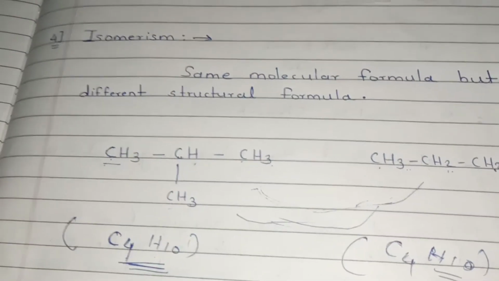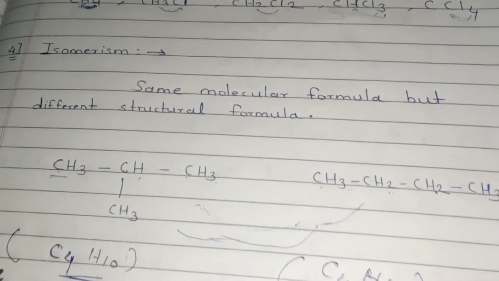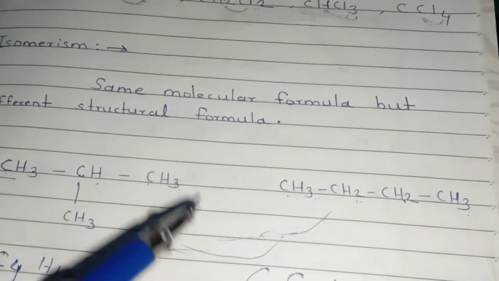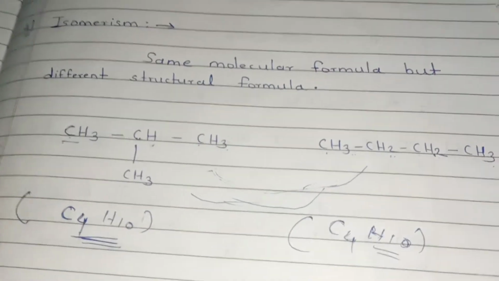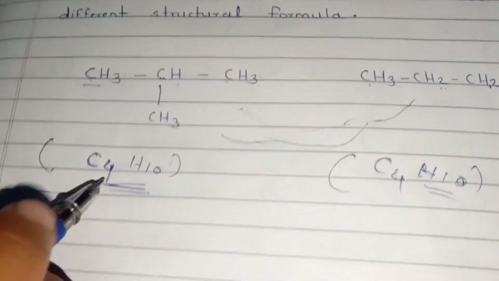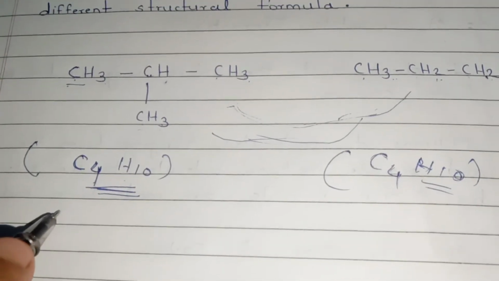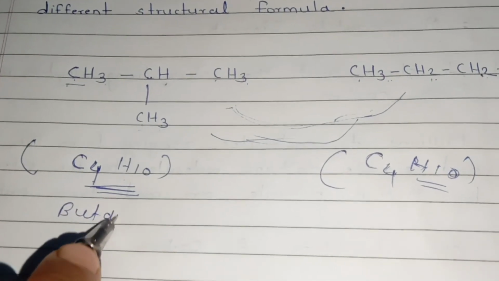Now the fourth property is isomerism. What is meant by isomerism? Isomerism means same molecular formula but different structural formula. An example of isomerism is butane. This is butane, C4H10.